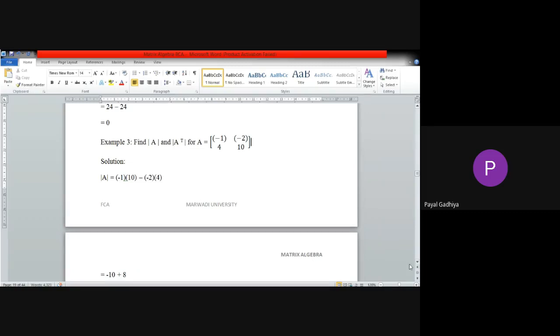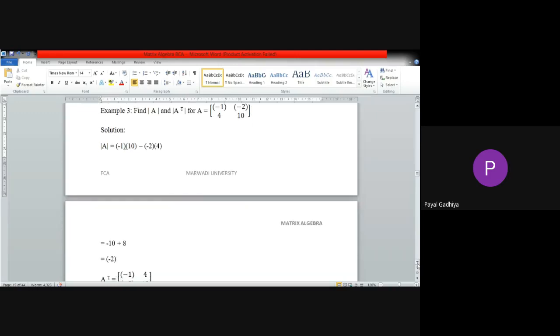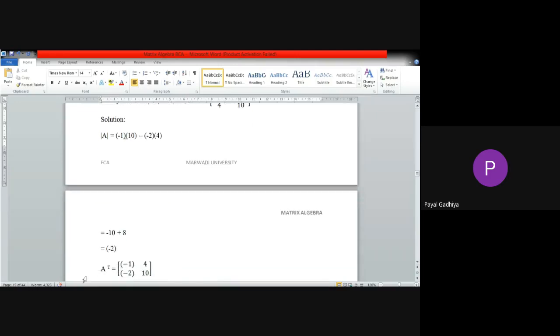Okay, so now you have to find the determinant of the transpose of this matrix. So first of all, this will be the transpose and then find the determinant. What will be the determinant?